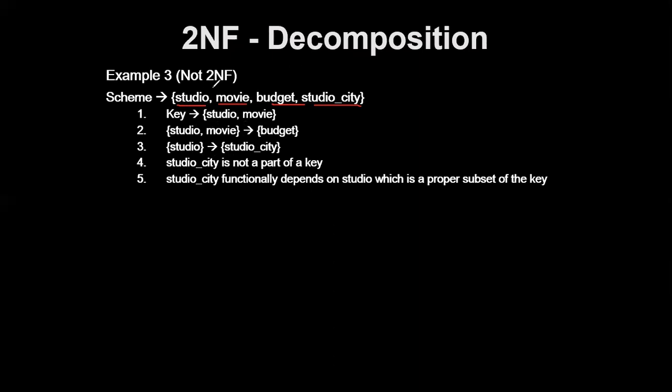In this particular table, I have two key attributes where studio will be unique. For example, if you have AVM studio or some other studio, the production unit will be unique, and the movie also will be unique. Once the movie name is kept, we'll never get the same movie name again, right? So these two elements are the primary key.